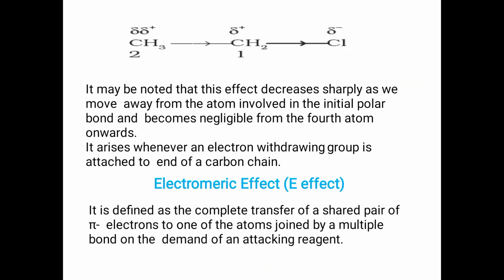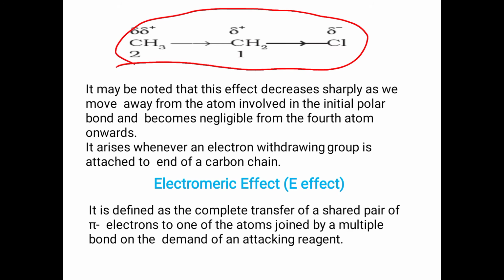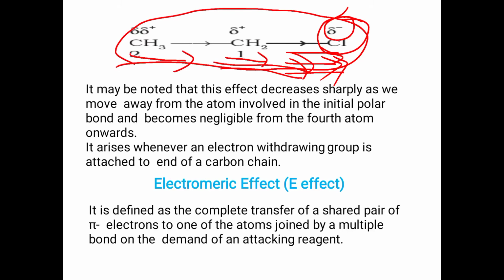We'll see that. This is an inductive effect example, because if you check the compound, chlorine is polar in nature. So due to the presence of chlorine, it will attract the shared pair of electrons towards itself. CH3 is an electron donating group, chlorine is an electron withdrawing group. Hence CH2 is also an electron donating group. There are different types of groups. So chlorine will attract the shared pair of electrons towards itself, so it will get a partial negative charge, and the carbon will get a partial positive charge, and it will get more